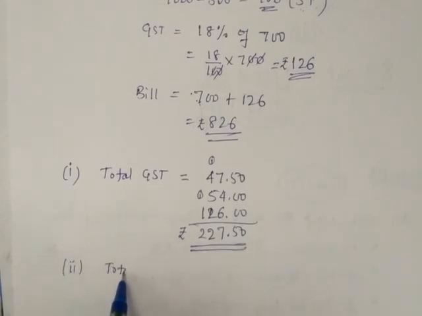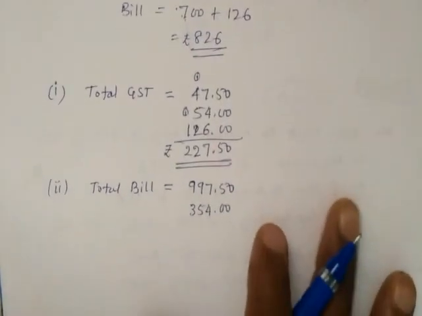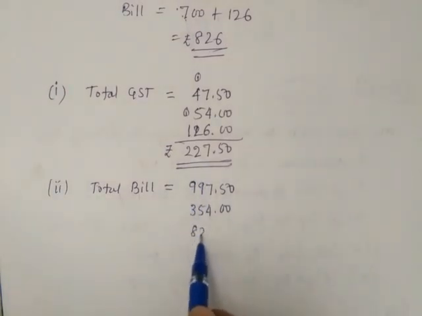Next, the total bill amount. So what is the total bill amount? What is the rate of the first, medicine? 997.50. That was the medicine billing amount. Next, a pair of shoes bought for 354 including GST. The third one is now 826 rupees on the laptop bag. All the three bill amounts we will add now.